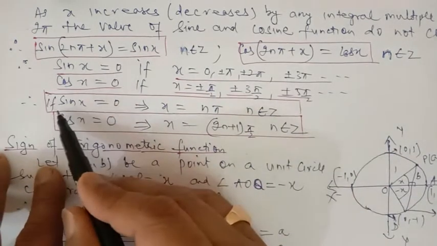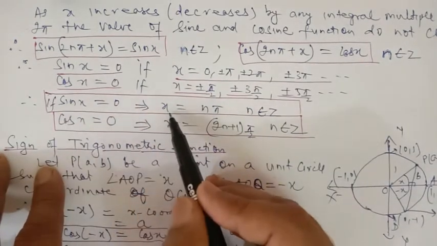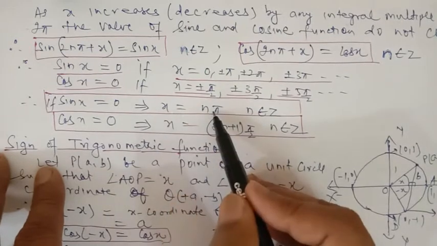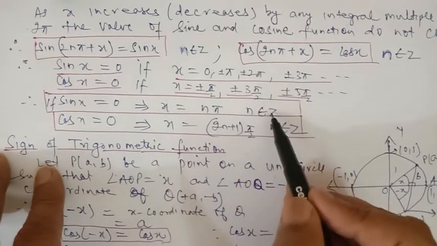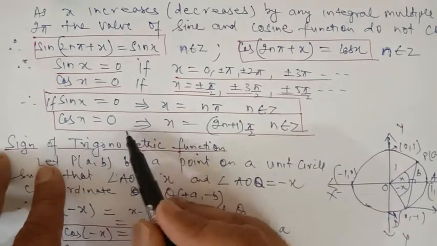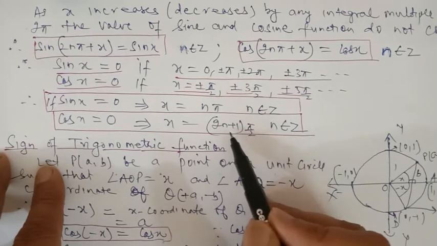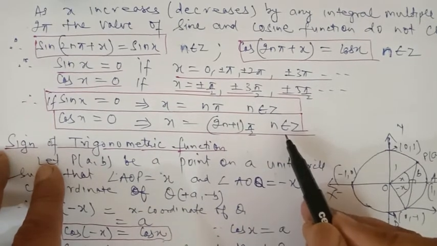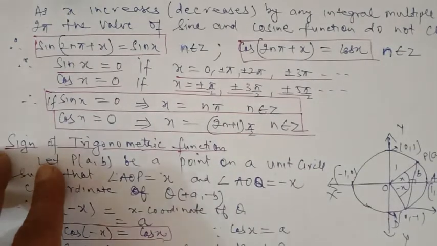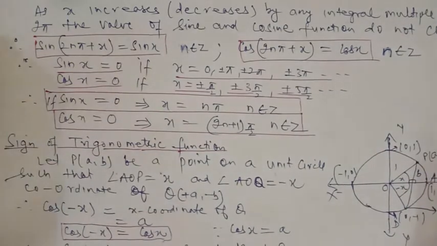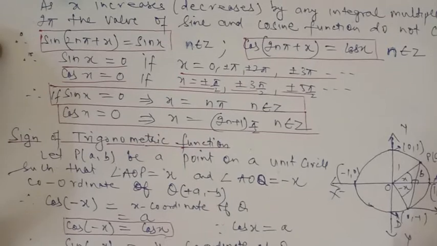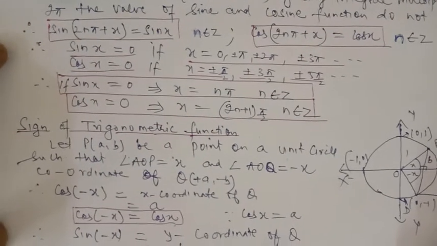So we can derive a formula: if sine x is equal to 0, then x will be equal to an integral multiple of n pi, where n belongs to any integer, and cos x will be 0 if the angle is equal to an odd multiple of pi by 2, which is (2n plus 1) pi by 2, where n belongs to any integer. So for the complete movement of a 360-degree angle, the value of the trigonometric functions sine and cosine will remain the same.